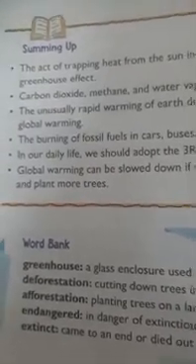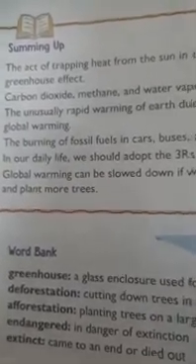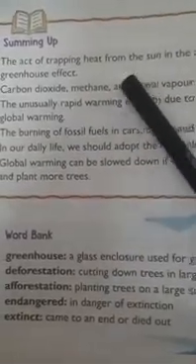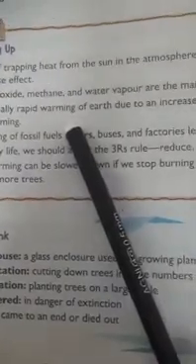So here our lesson is completed. Let's sum up. The act of trapping heat from the sun in the atmosphere by some gases is called greenhouse effect. Carbon dioxide, methane, and water vapors are the main greenhouse gases. The unusually rapid warming of Earth due to an increase in greenhouse gases is called global warming. The burning of fossil fuel in cars, buses, and factories leads to global warming.